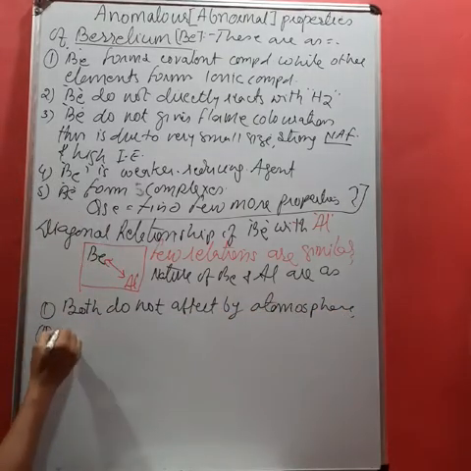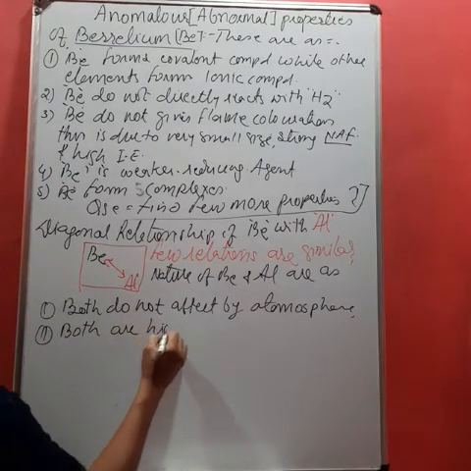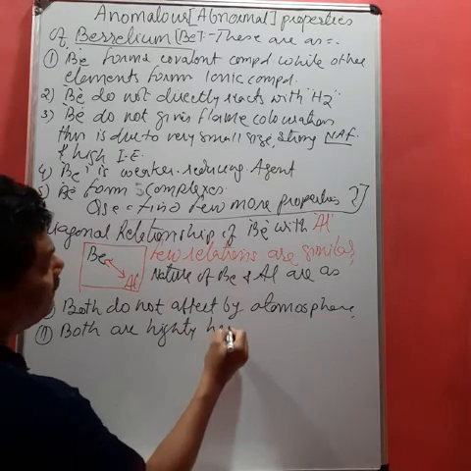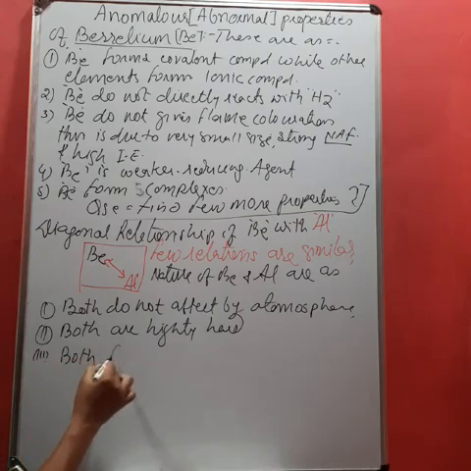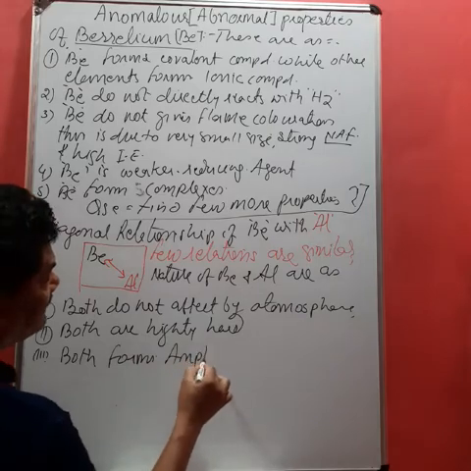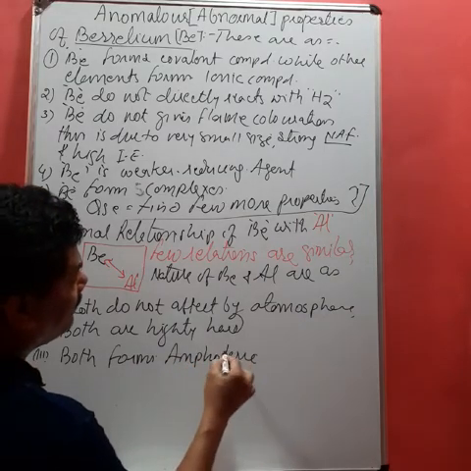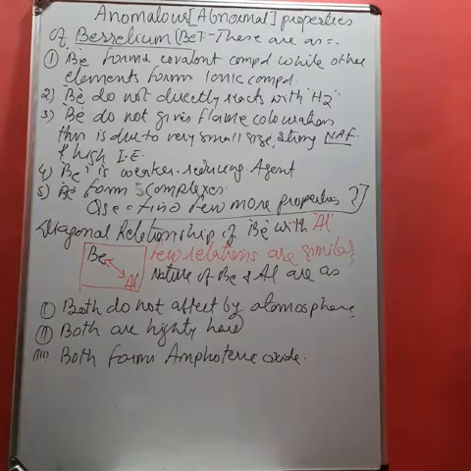Okay, next one, both are highly hard, while the rest of the elements are actually soft, but beryllium and aluminium are quite hard in nature. Okay, both form what? Amphoteric oxides. Like aluminium oxide is amphoteric in nature. BeO is also amphoteric in nature.